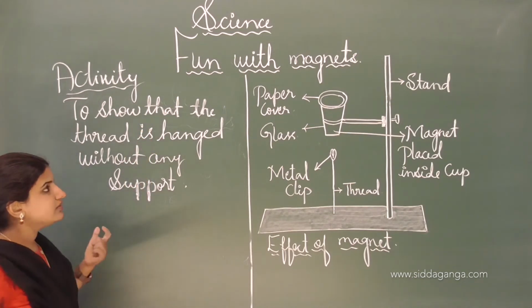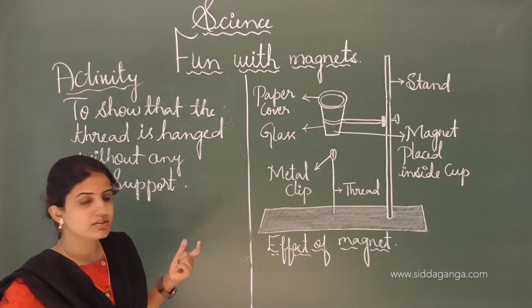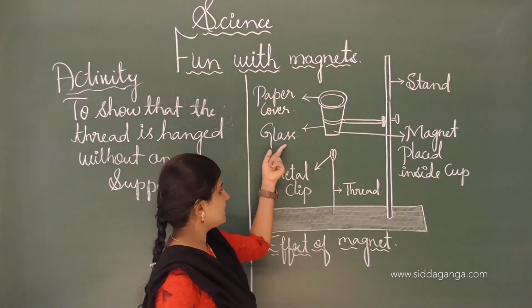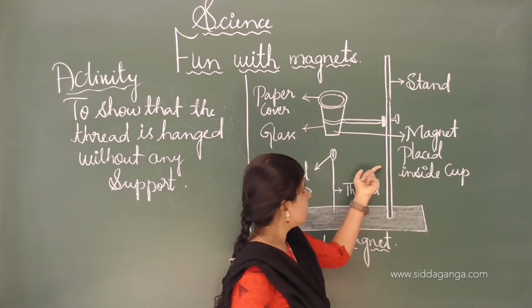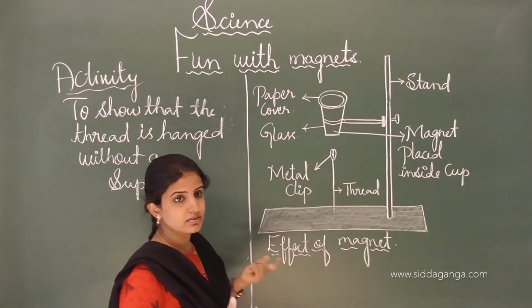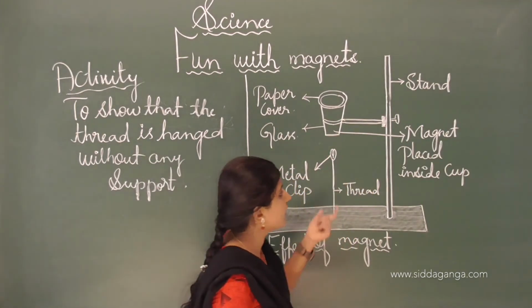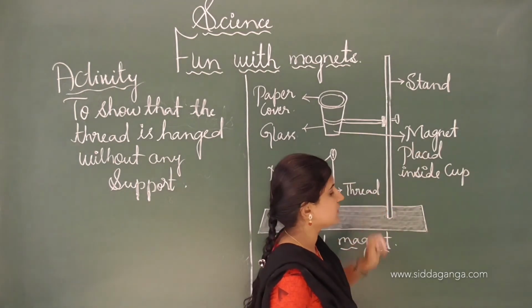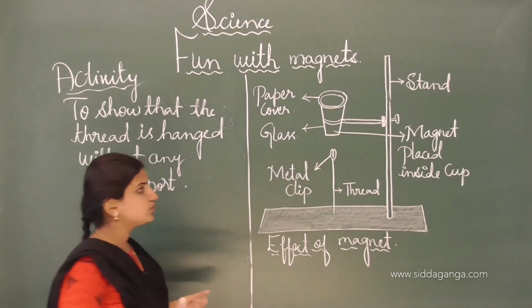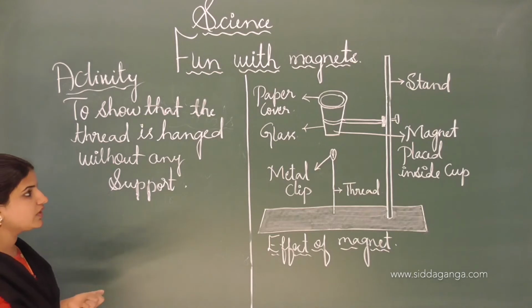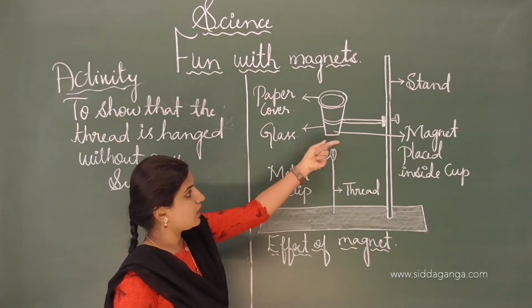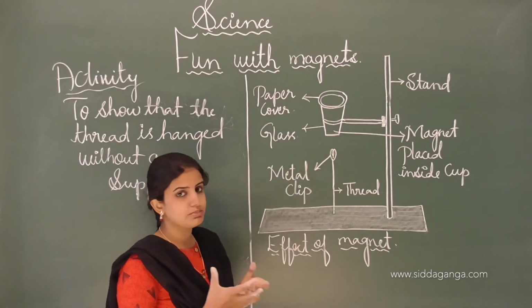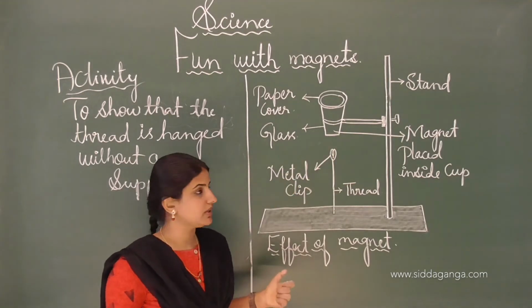The materials required for this activity are a paper clip, glass, metal clip, thread, and a stand and clamp. We also need a magnet. To do this activity, first we have to fix the cup on a clamp in such a position that it is fixed completely.